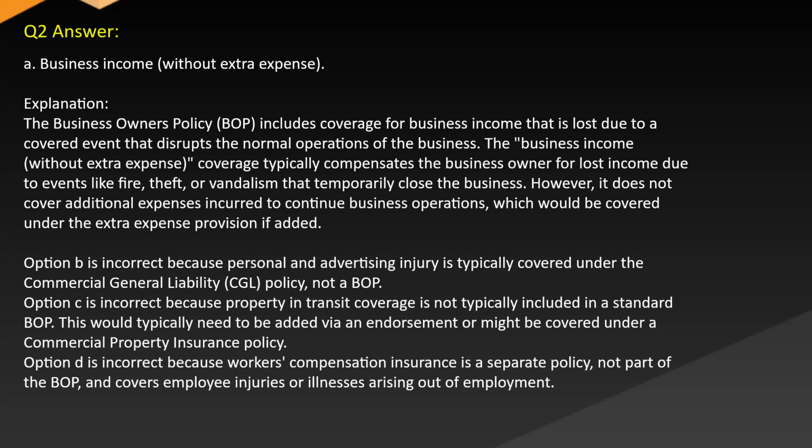provision if added. Option B is incorrect because personal and advertising injury is typically covered under the commercial general liability (CGL) policy, not a BOP. Option C is incorrect because property and transit coverage is not typically included in a standard BOP. This would typically need to be added via an endorsement or might be covered under a commercial property insurance policy. Option D is incorrect because workers' compensation insurance is a separate policy, not part of the BOP, and covers employee injuries or illnesses arising out of employment.